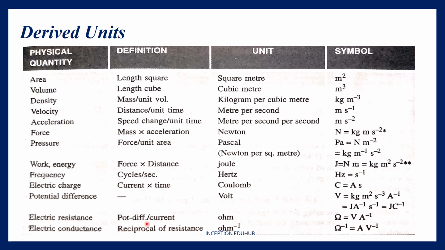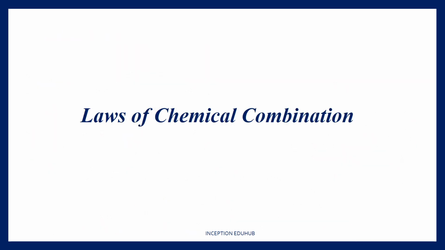Electric resistance is potential difference per current. It is measured in ohms. Ohm always stands for volt per ampere, because potential difference is volt per current. And last is electric conductance. It is the reciprocal of resistance, so its unit is going to be the reciprocal of ohm, so it will be ampere per volt. I hope this is clear.